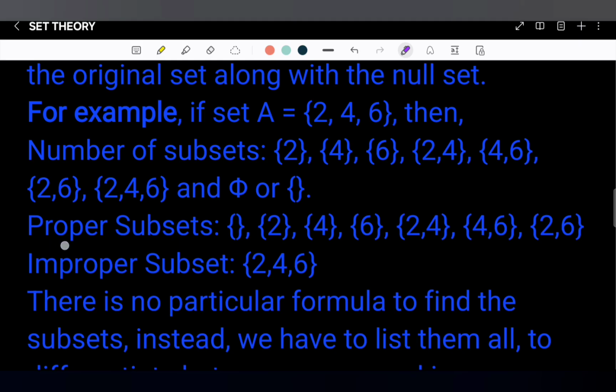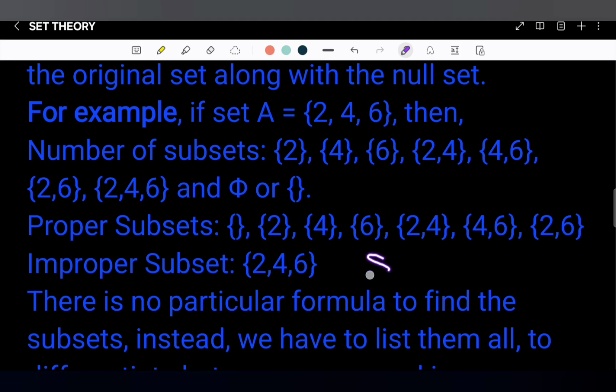Now, what are the proper subsets here? The proper subsets here are phi, {2}, {4}, {6}, {2, 4}, {4, 6}, {2, 6}, and the improper subset is {2, 4, 6}, because an improper subset should be equal to the original set, as it contains all the elements of the original set.